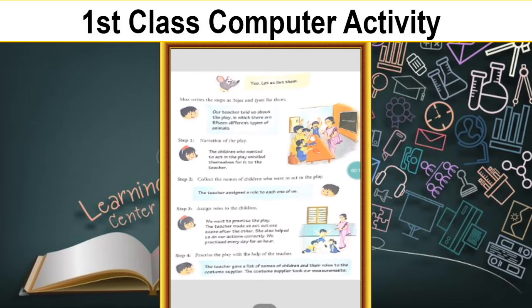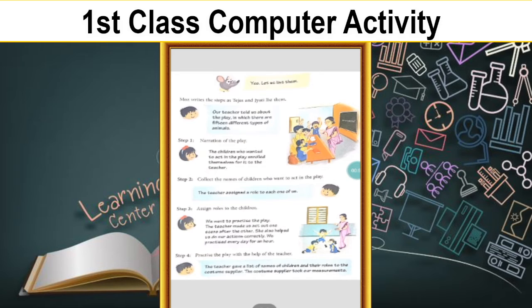So here you can see Mouse. What he is asking Mouse: write the steps as Tejas and Jyoti list them. Teja is saying, our teacher told us about the play in which there are 15 different types of animals. So here you can see a stepwise list of how they will do it for making different types of animals.